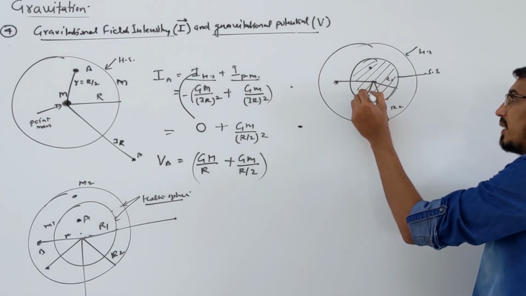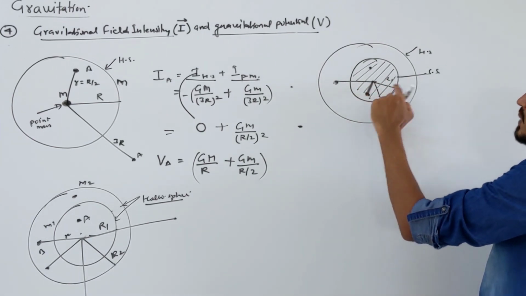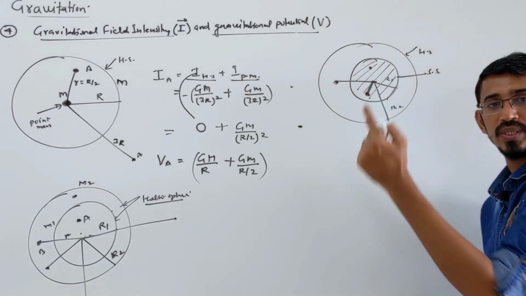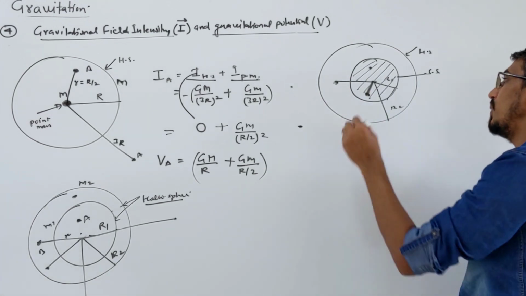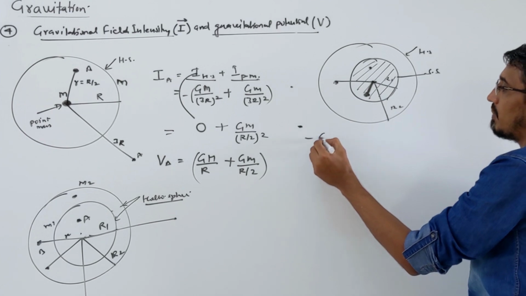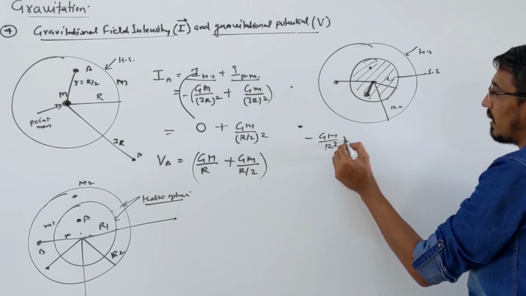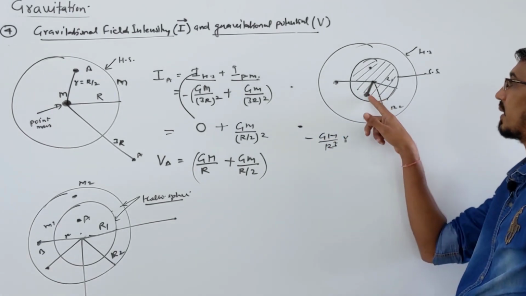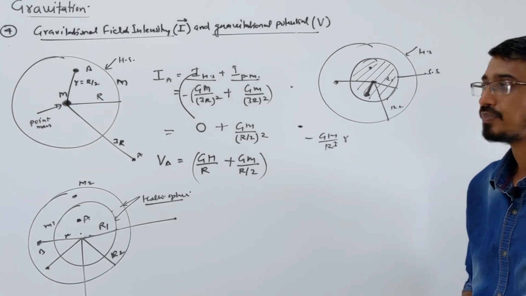If I give an inside point like here, this point is inside this hollow sphere. Due to the hollow sphere the field will be 0 again, and due to the solid sphere, for a solid sphere an inside point, you can write the formula minus GM upon r cube into r. That formula you can write here and calculate the field at this point, right?